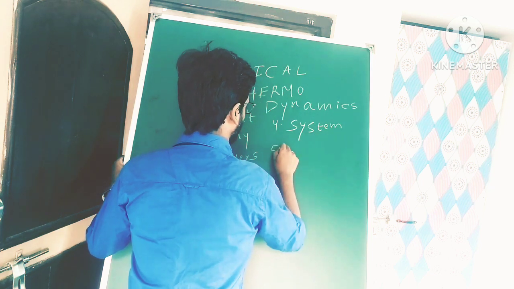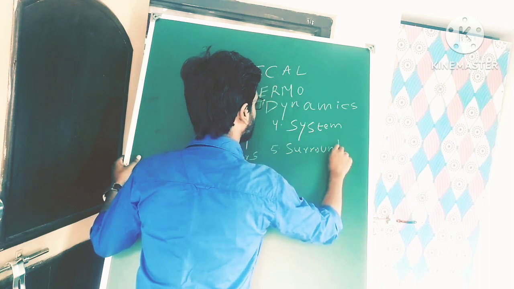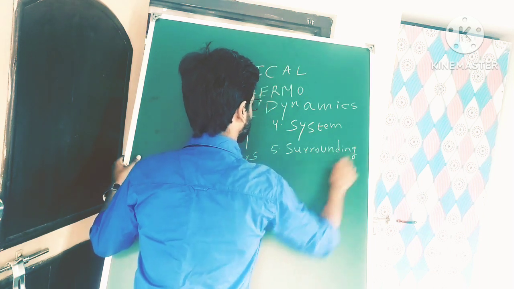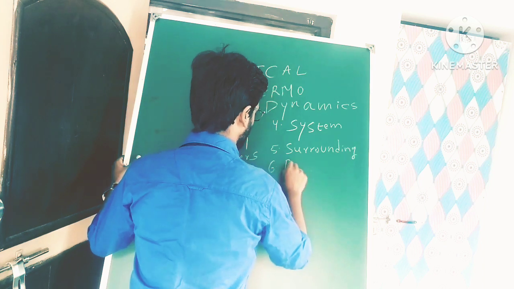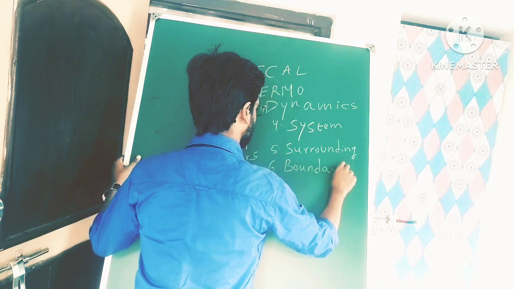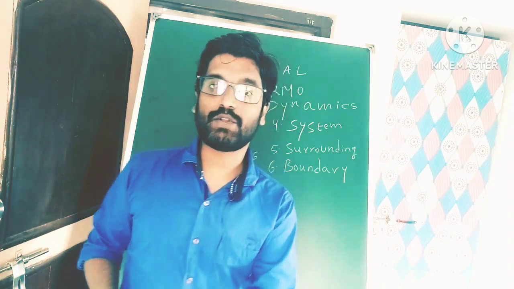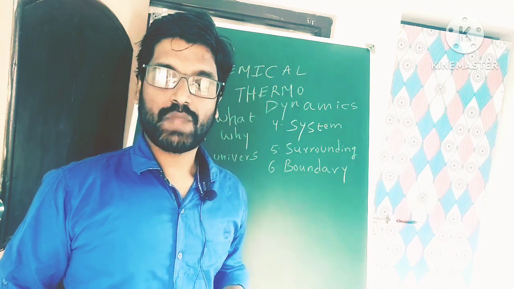Fifth, what is surrounding? Sixth, what is boundary? Right? These 6 things, first of all, we need to study, right?